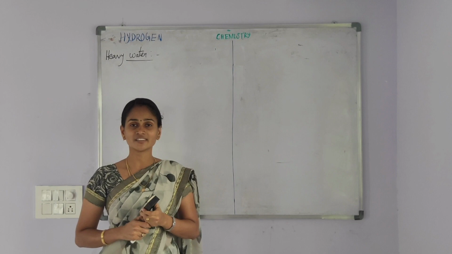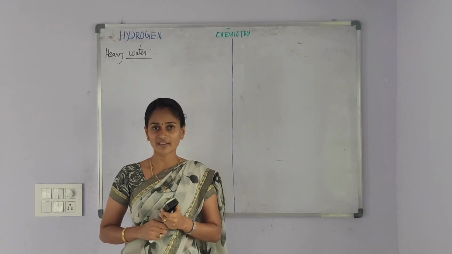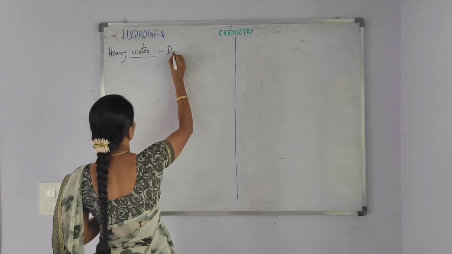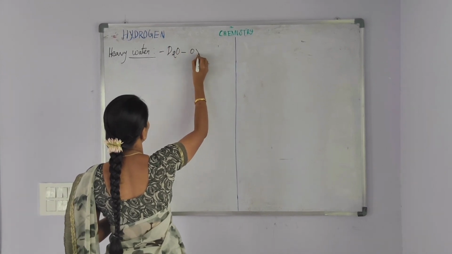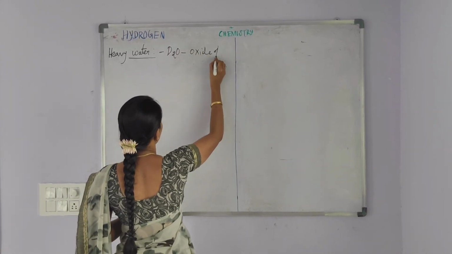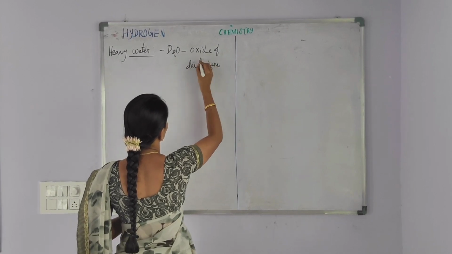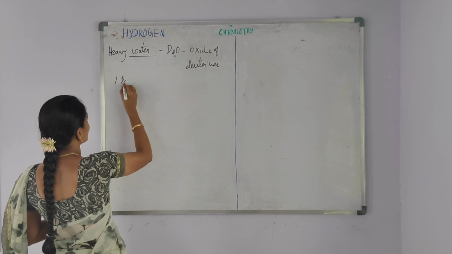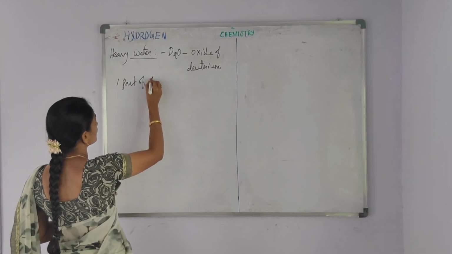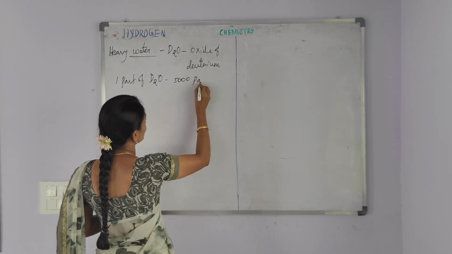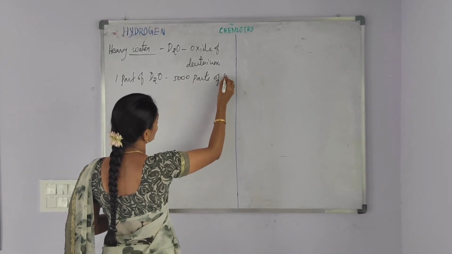In this session we will discuss the topic heavy water from the lesson hydrogen. Heavy water, its formula is D2O. Heavy water is oxide of deuterium. One part of the heavy water is present in 5000 parts of the water.